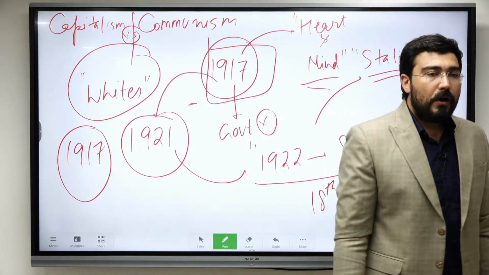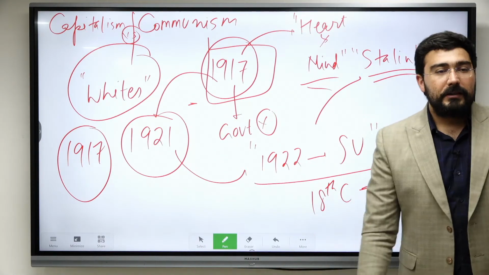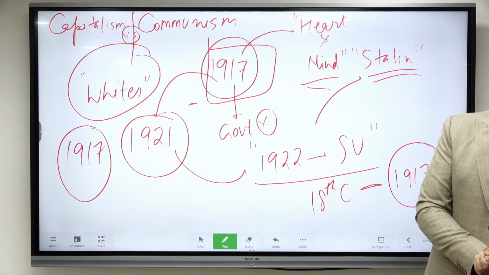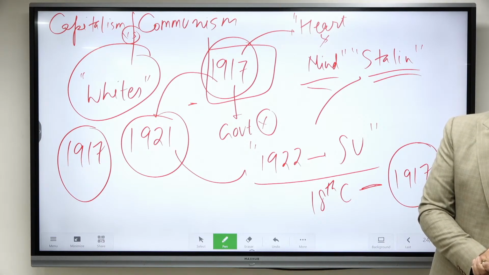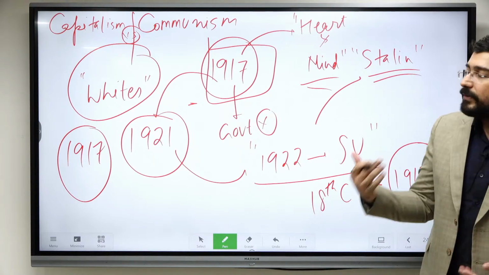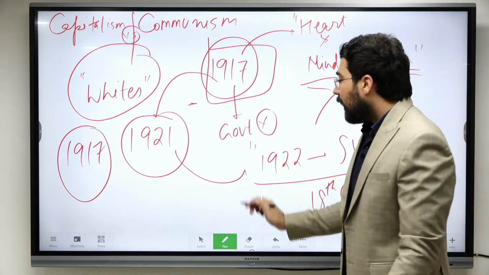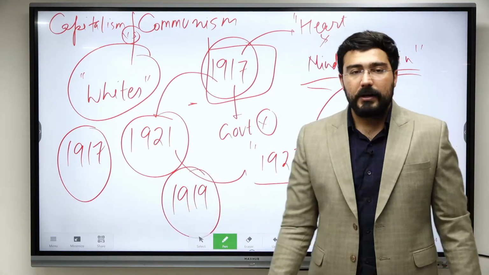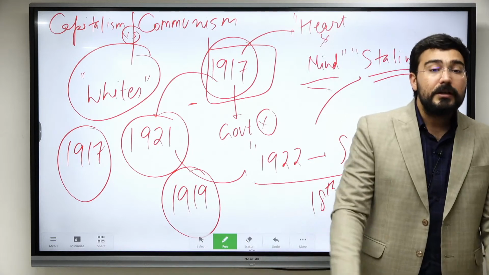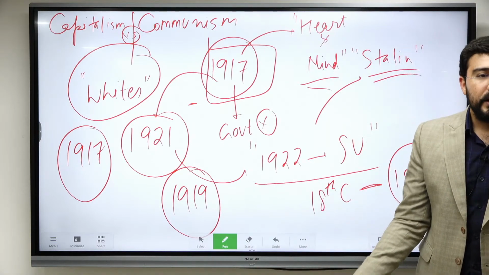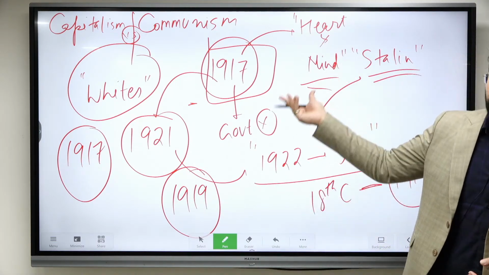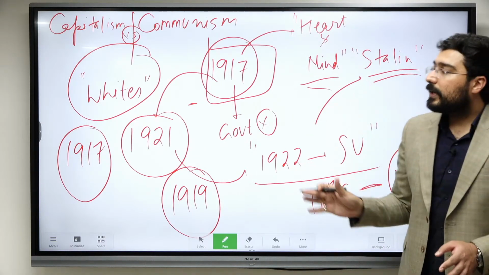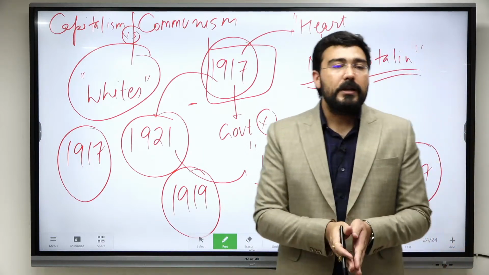On top of it, these communists enhanced their appeal by declaring that they are against imperialism. From 1917 onwards they said we are against imperialism. And as all of you know, at the time of the Second World War, the majority of the countries of the world were under one or the other colonial master. That's why they said whichever country is going to follow communism, we are going to support it. So that's how we see the beginning of the fight between capitalism and communism.